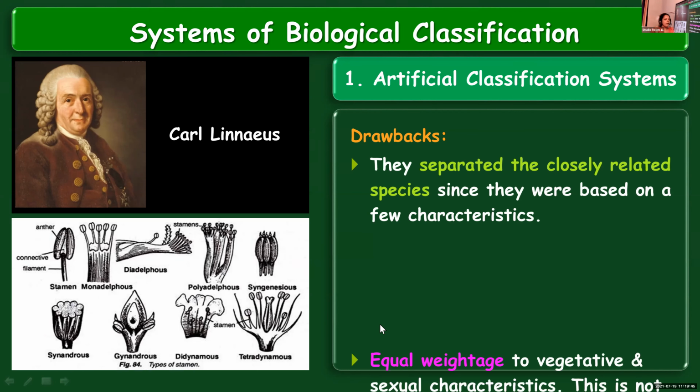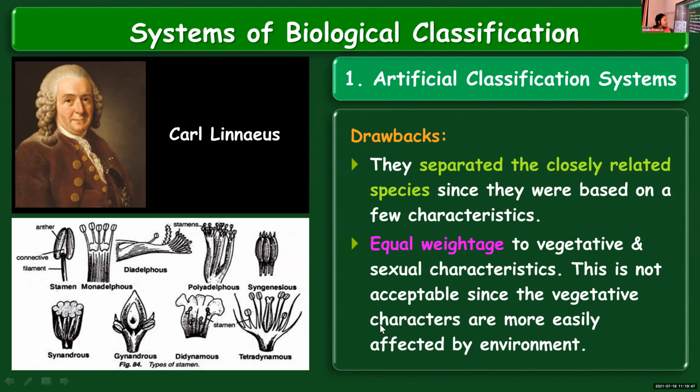That is one of the major drawbacks of this classification system. Also, equal importance was given to both vegetative and reproductive characters. That cannot be accepted because, compared to the sexual characteristics, the characteristics of different vegetative parts of the plant can change depending upon the external environment or environmental conditions.